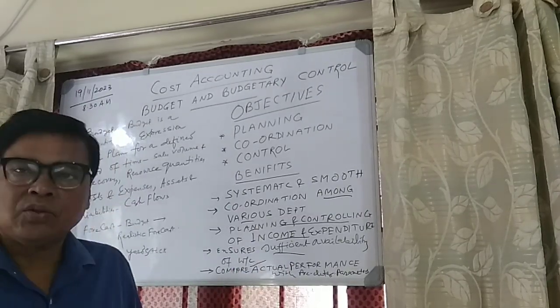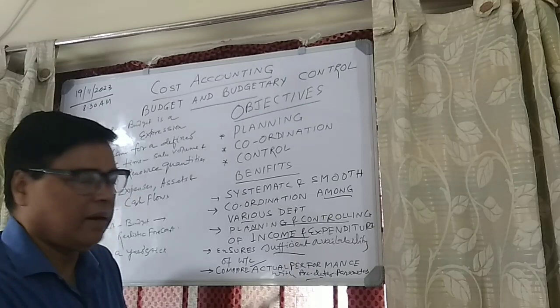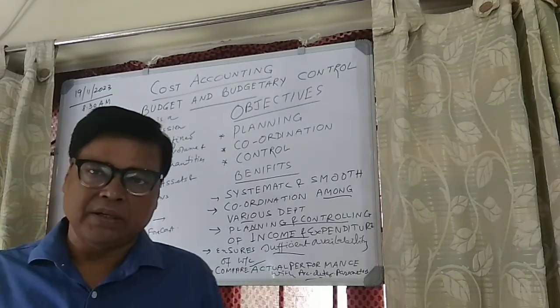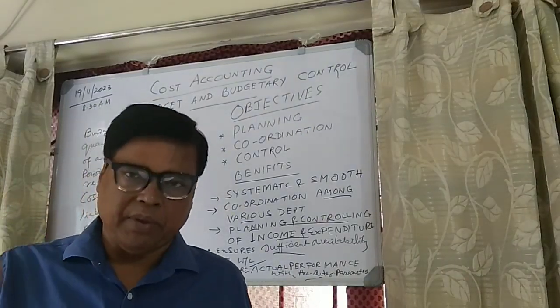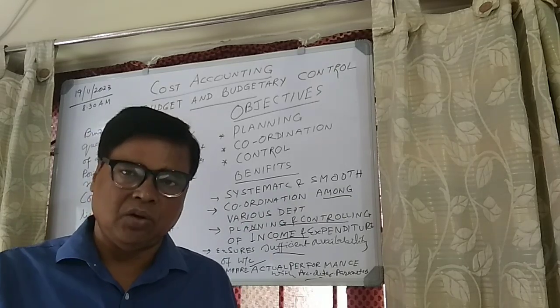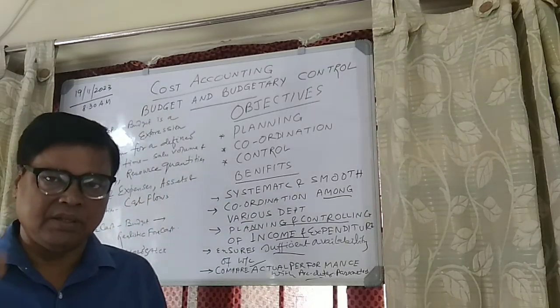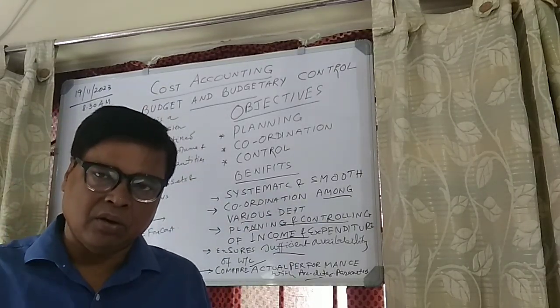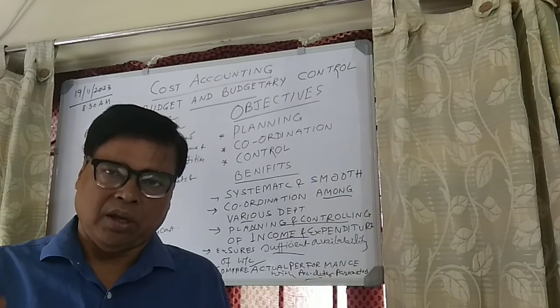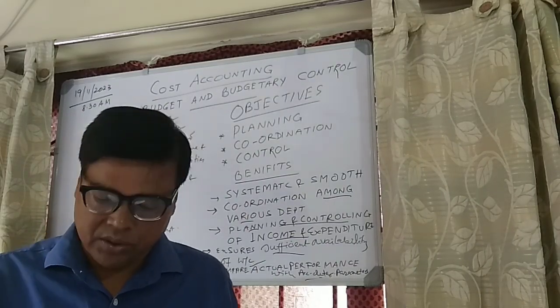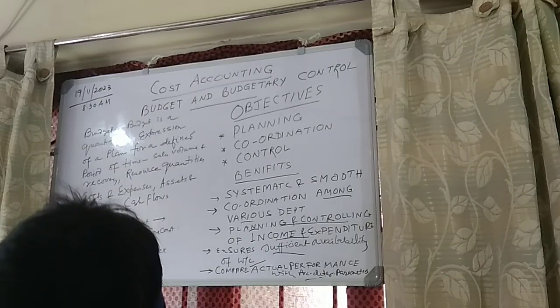Then compare actual performance with the predetermined parameter. You see, always in budgetary control, budget is compared with your actual performance. Budget is just a plan, so it cannot be matched exactly with your actuals, but it will always be compared with your actuals.